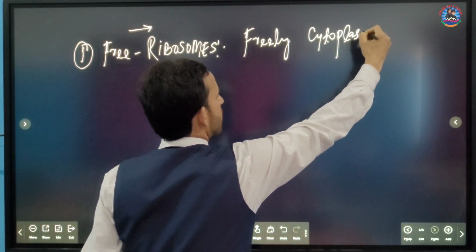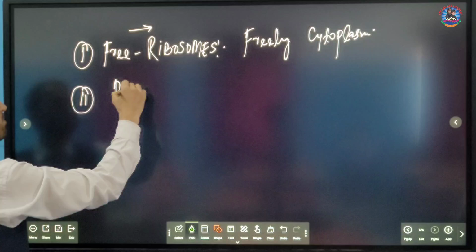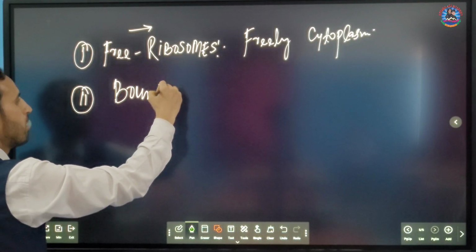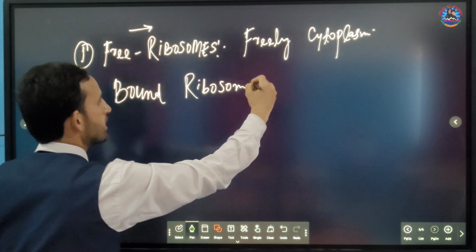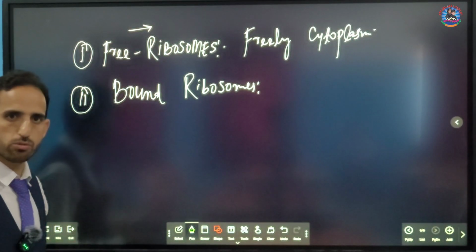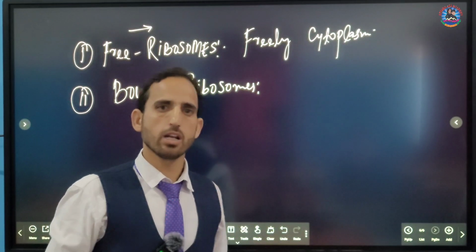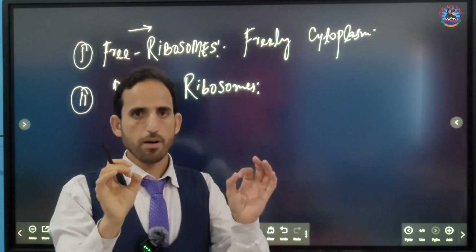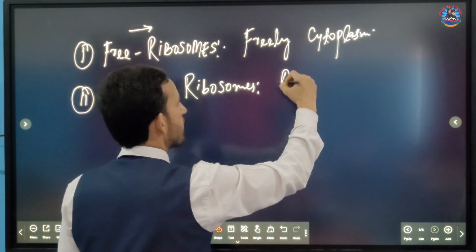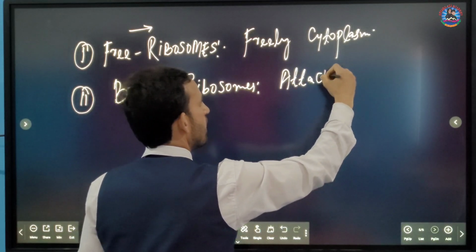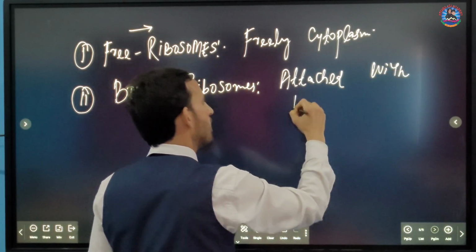The second type of ribosome is called bound ribosomes. As the name indicates, bound ribosomes are those ribosomes which are attached to another cell organelle, and that cell organelle is called the rough endoplasmic reticulum. So these are the ribosomes which are attached with RER.